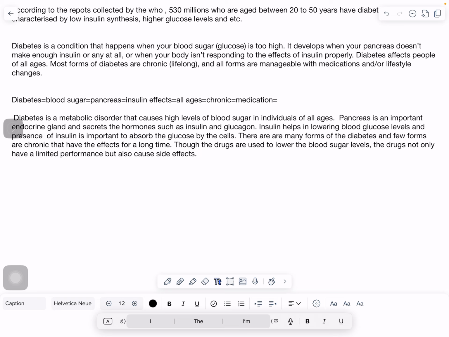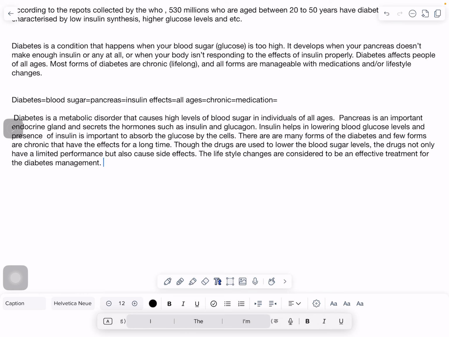So next we write about lifestyle changes. The lifestyle changes are considered to be an effective treatment for diabetes management.